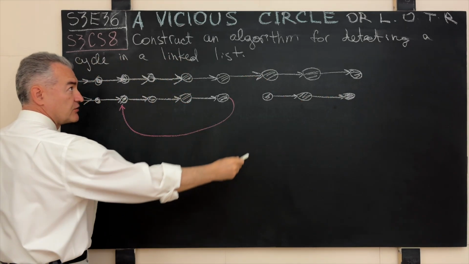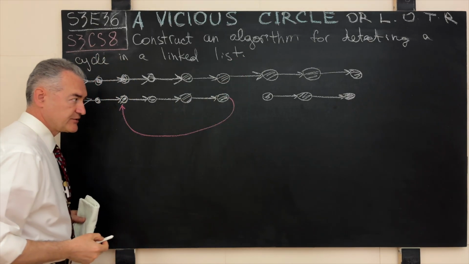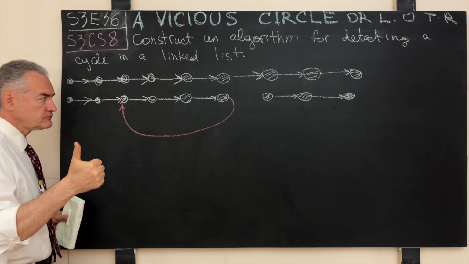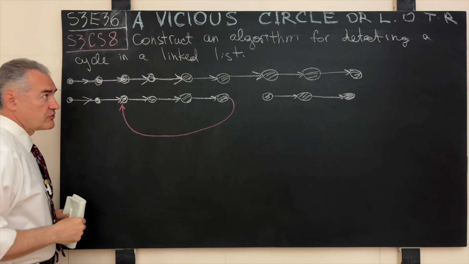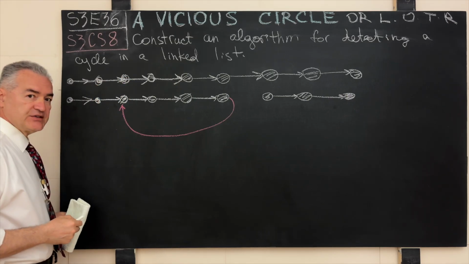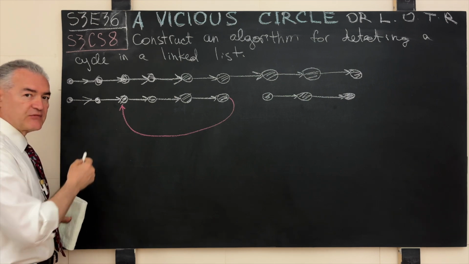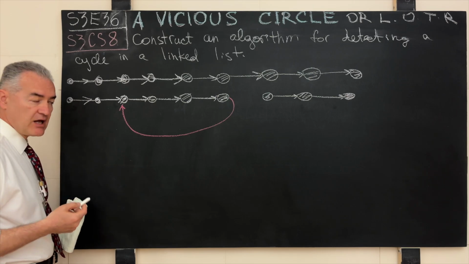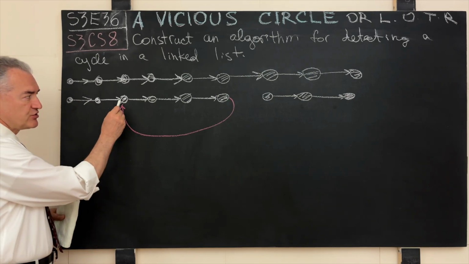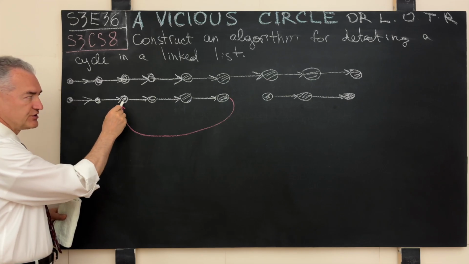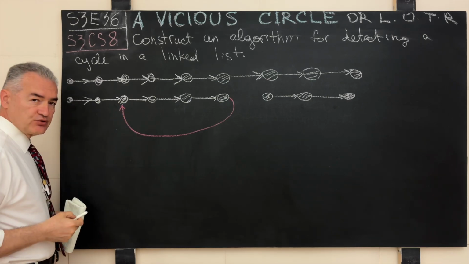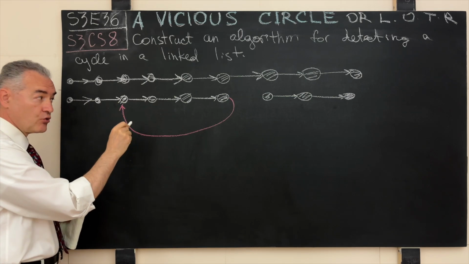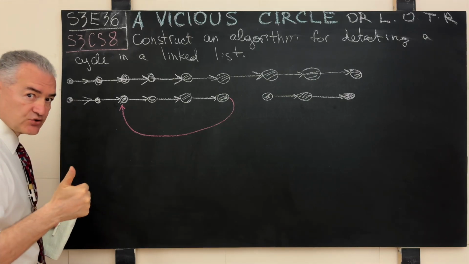But the objective of the algorithm that we are asked to construct in this case is to recover at least 3 units of information. First unit of information that our algorithm is expected to recover is a Boolean indicator whether the given input linked list contains a cycle or a ring. And this can be done by returning the address of the node to which 2 nodes in such a list point. And pretty soon, in a few seconds, we will refer to this node as the origin of the ring or the origin of the cycle. That is one unit of information.